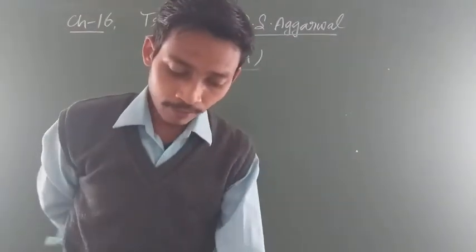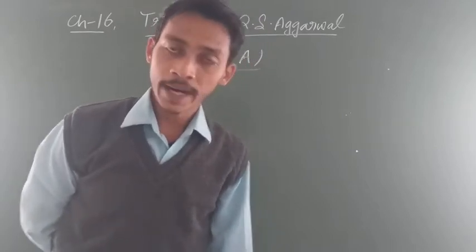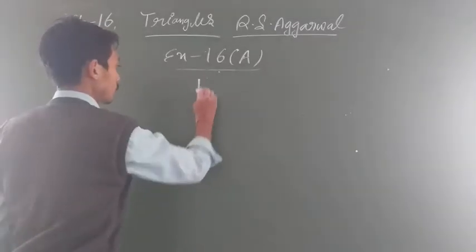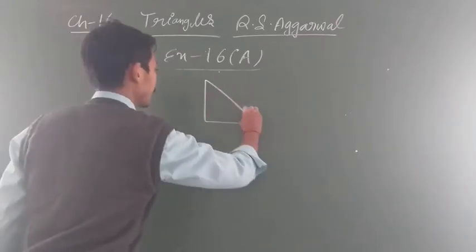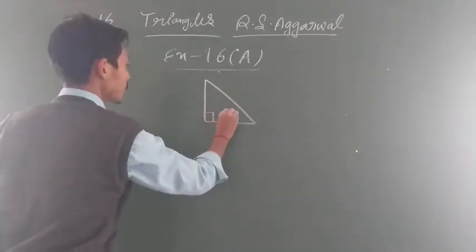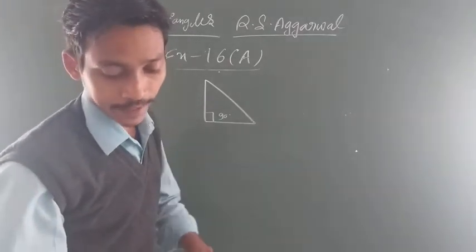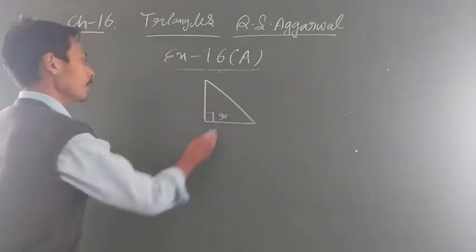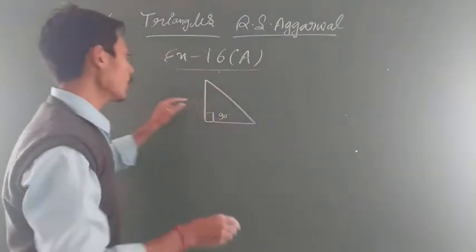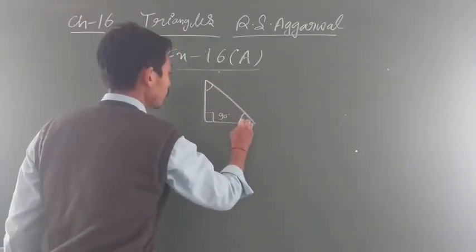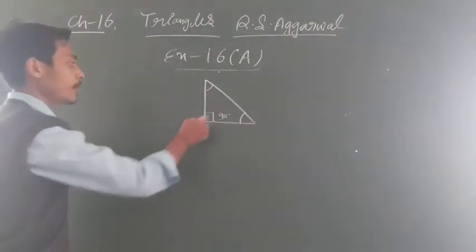अब देखिए, next is the fourth question. One of the acute angles of a right triangle is 50 degree. Find the other. अब you know that this is a right angle triangle, तो one angle is 90 degree. In a right triangle, one angle should be 90 degree. ठीक है ना? And these two will be acute, because one is given 90 degree. So it is quite obvious that these will be acute angles.